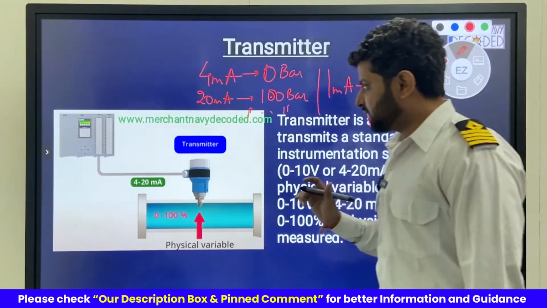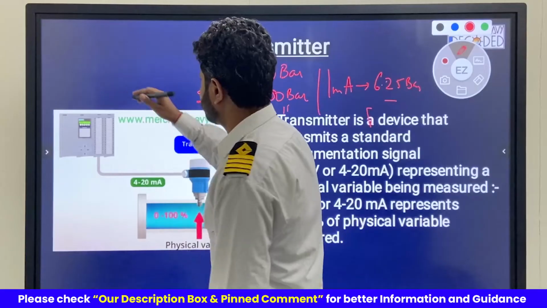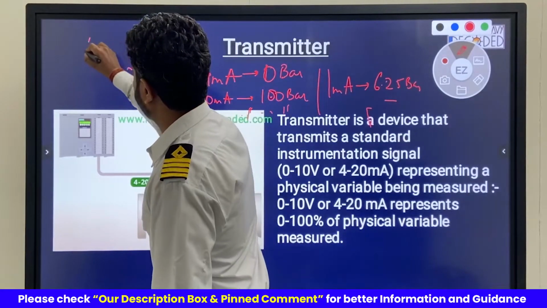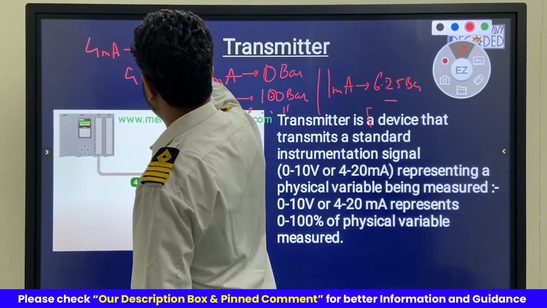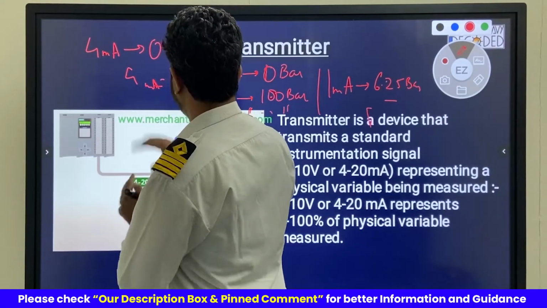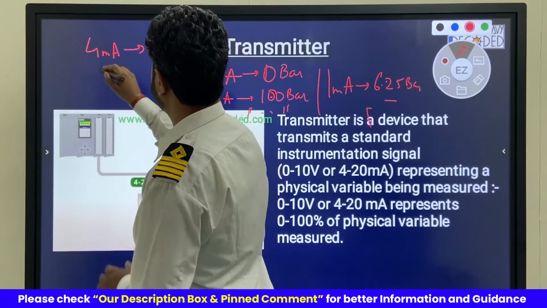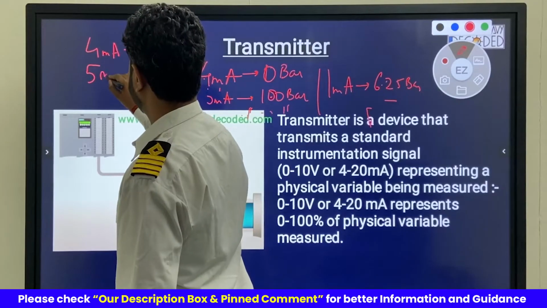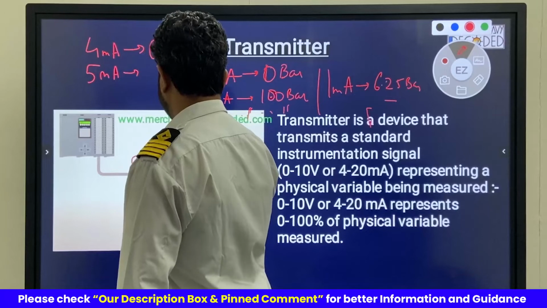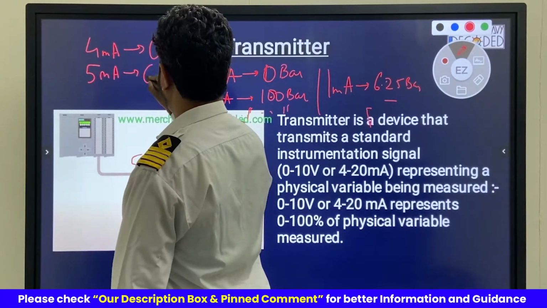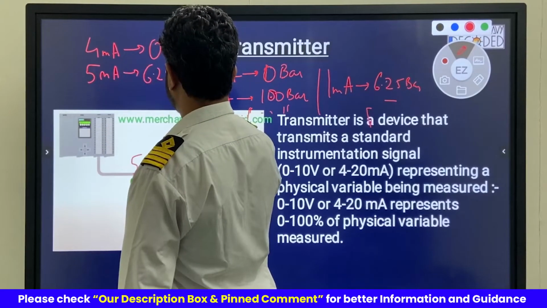When it is 4 milliamps, the pressure is 0 bar, right? When it becomes 5 milliamps over here, the pressure will show 6.25 bar.